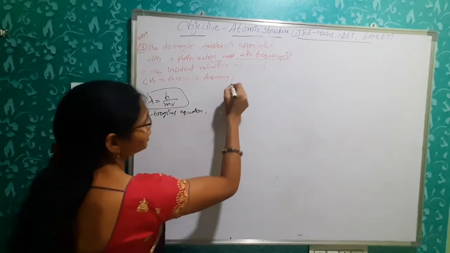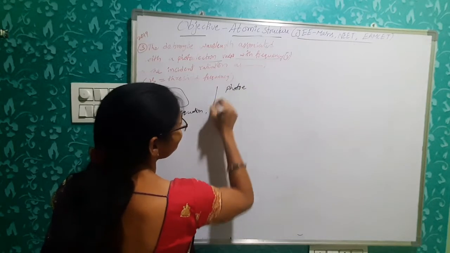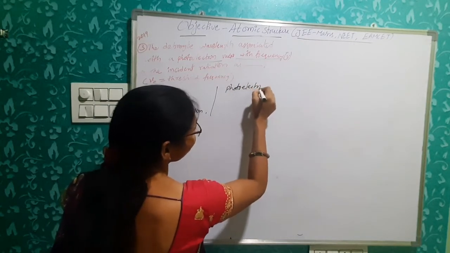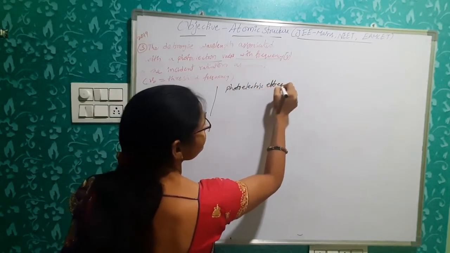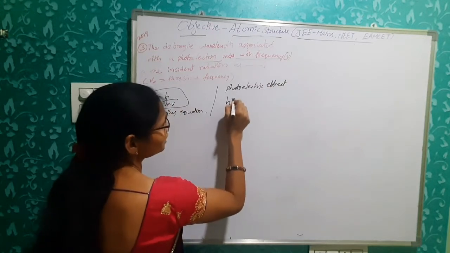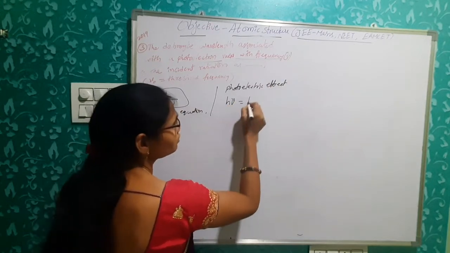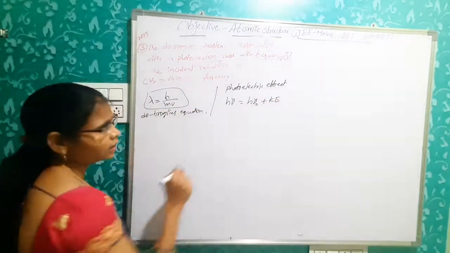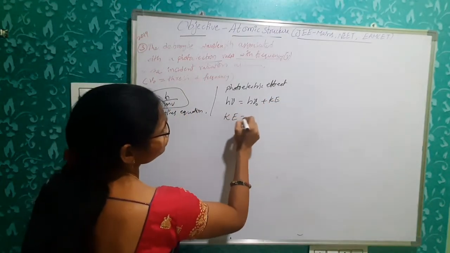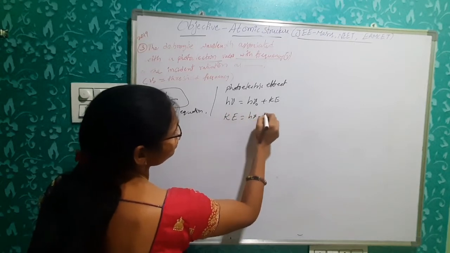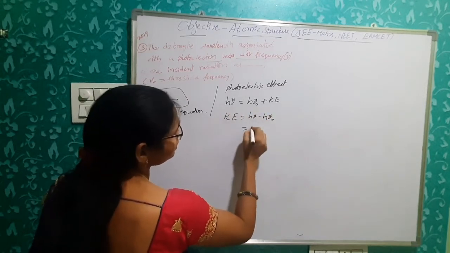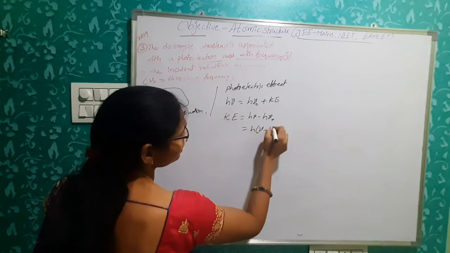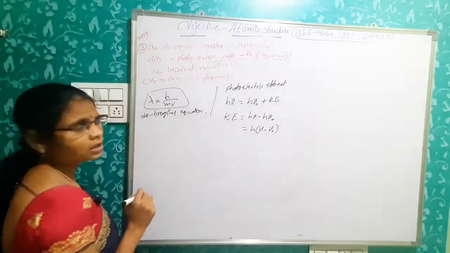So for the photoelectric effect, what is that incident radiation? h nu is equal to h nu naught plus Ke. Okay. Then Ke is equal to how much? h nu minus h nu naught, that's simply h into nu minus nu naught. Okay.